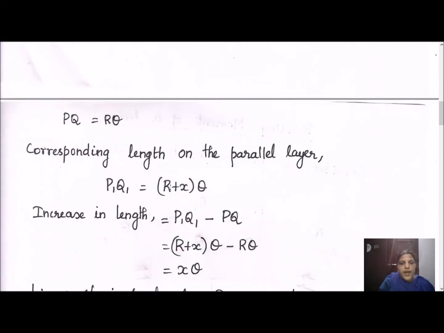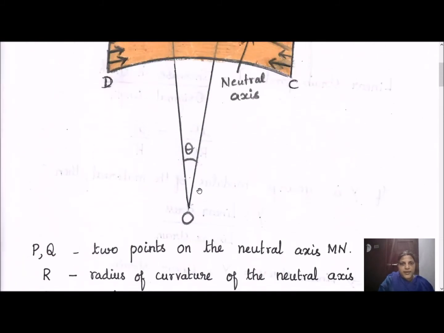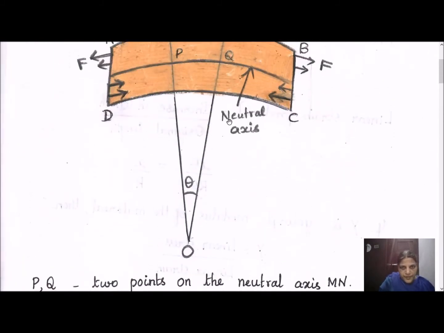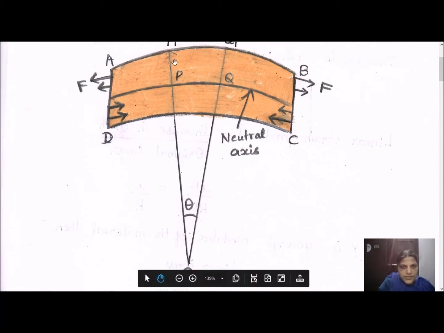P1Q1 is equal to (R plus x) into theta. How is it R plus x? R is from Q to O, and from P to O it is also R. Then what is x? This is the extra distance.